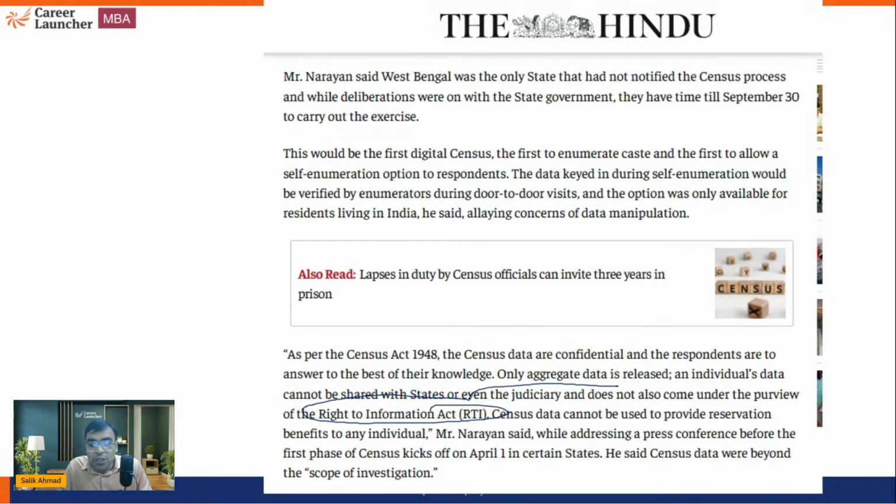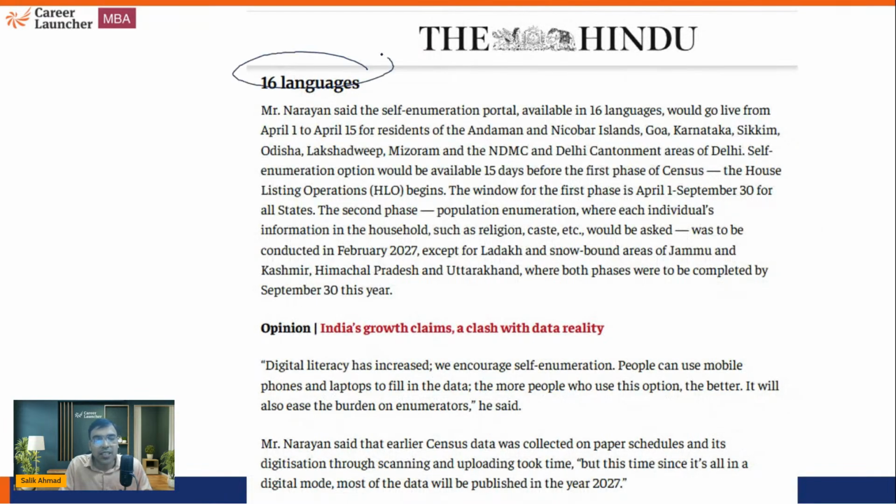And not even the judiciary can ask questions, like pass an order saying, okay, release further data and all, because that is what you should be knowing. So census data are beyond the scope of investigation. And now it will be conducted in 16 languages, starting from 1st to 15th April for Andaman and Nicobar Islands, Goa, Karnataka, Sikkim, Odisha, Lakshadweep, Mizoram, and NDMC and Delhi Cantonment areas.